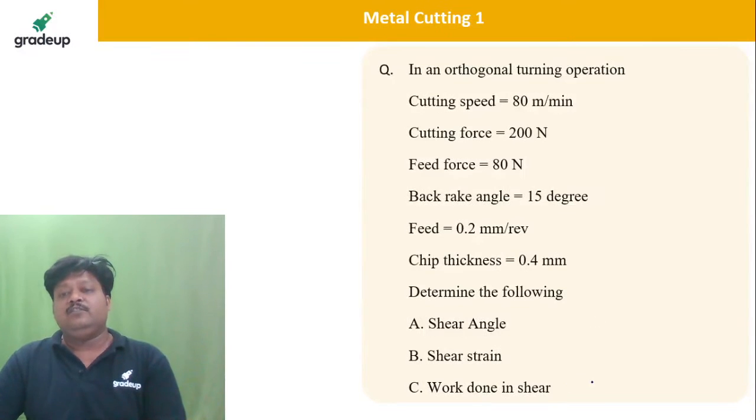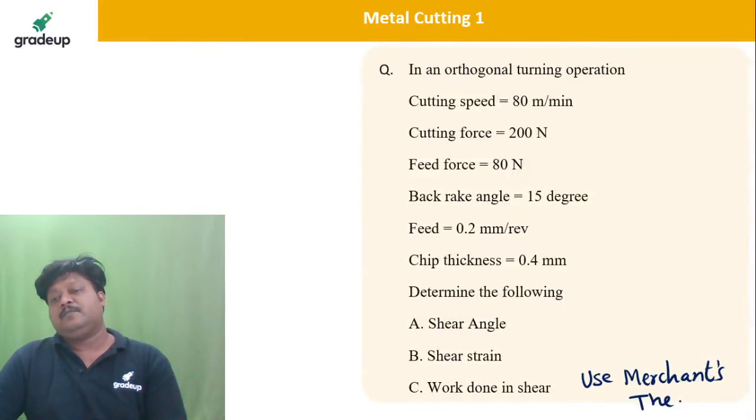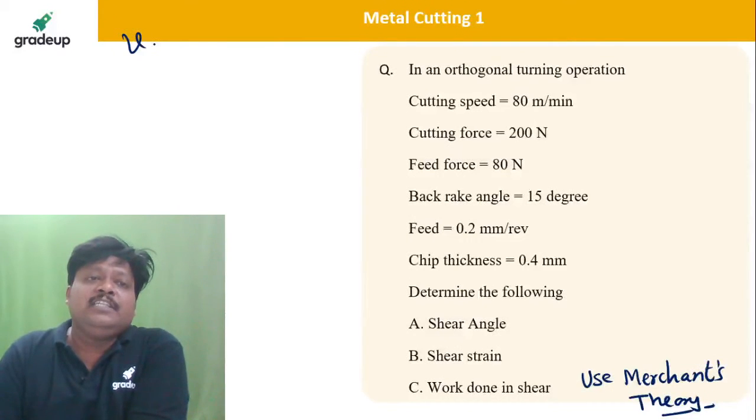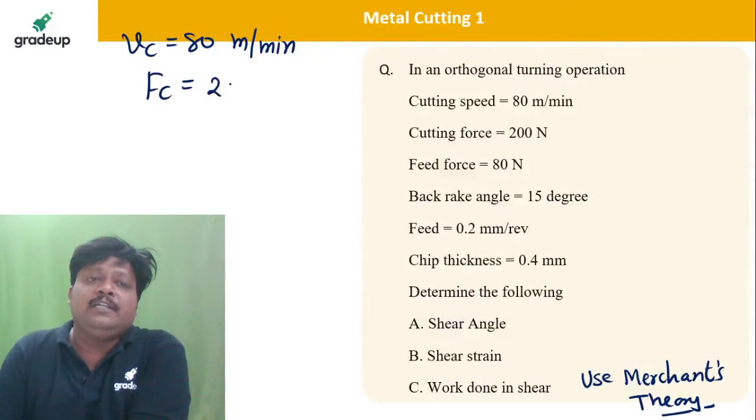Of course, here we have to use the Merchant's theory. In an orthogonal turning operation, cutting speed is given as 80 meter per minute. Cutting force Fc is given as 200 Newton. Feed force, or thrust force, is given as 80 Newton.